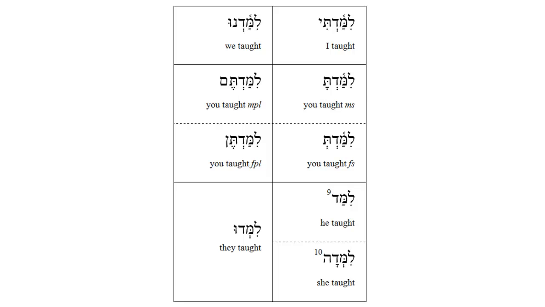Limada. Again, please observe the footnote where you'll see that sometimes the characteristic dagesh in the second radical may be omitted when followed by a shava. And now plural forms. Limadnu. Limadtem. Limadten. Limadu.